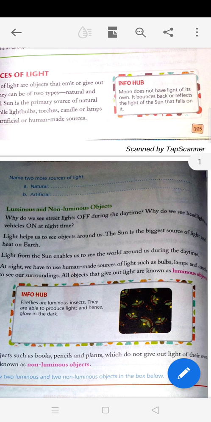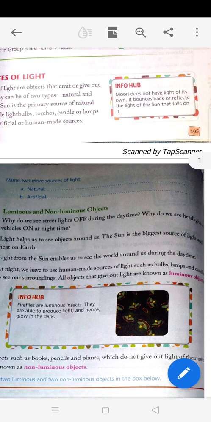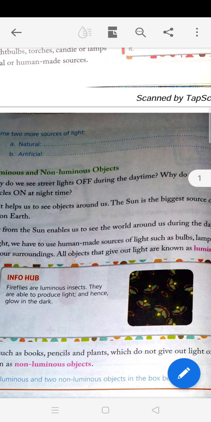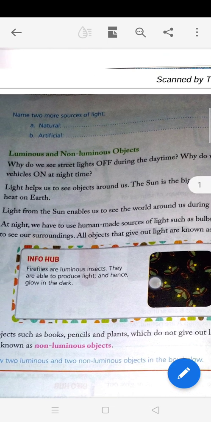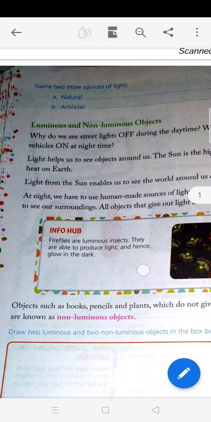All objects that give out light are known as luminous objects. Example, fireflies, they are luminous insects. They are able to produce light and hence they glow in the dark. During the night time they glow.